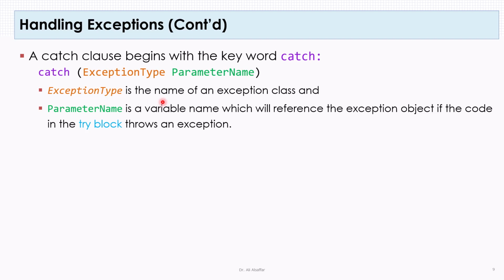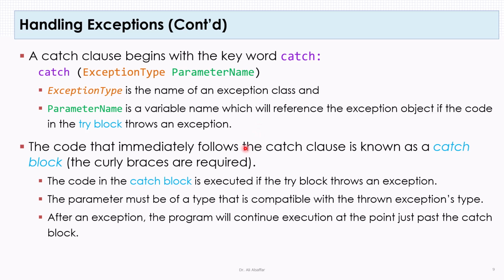The exception type is the name of an exception class, and the parameter name is a variable name which will reference the exception object if the code in the try block throws an exception. So if any statement inside a try throws an exception, then it has already generated an object for this exception. This object is received in the catch statement as a parameter. The name of this object will be the parameter name. As we will see next in our examples, we will show you how to receive this object for an exception and how to deal with it.